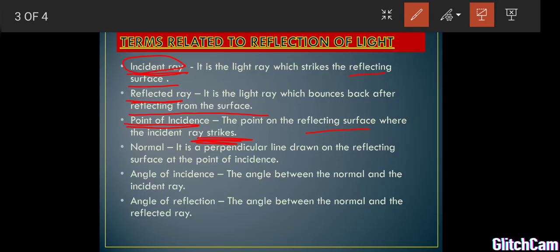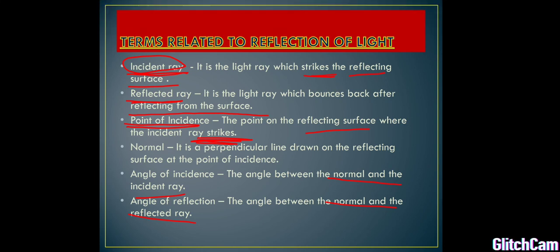Once again, what is incident ray? It is the ray of light which strikes the reflecting surface. Reflected ray is the light ray which bounces back after reflecting from the surface. Point of incident, the point on the reflecting surface where the incident ray strikes. Normal, a perpendicular line drawn on the reflecting surface at the point of incident. Angle of incident, the angle between the normal and the incident ray. And angle of reflection is the angle between the normal and the reflected ray. These are the important terms in reflection of light.